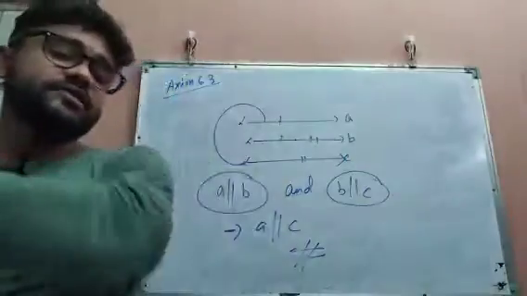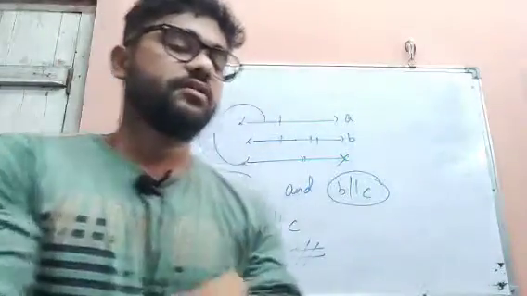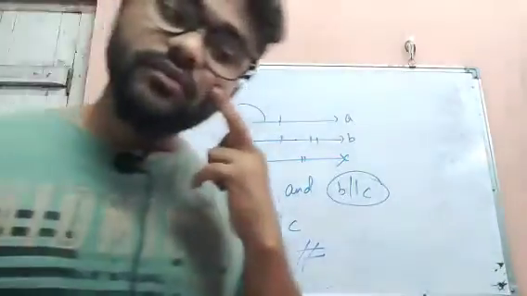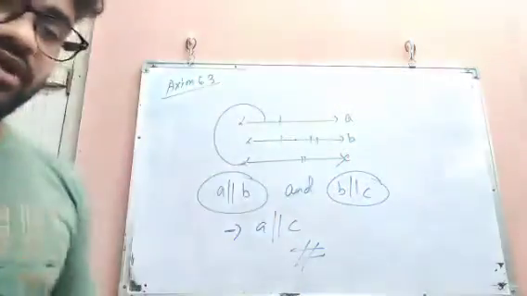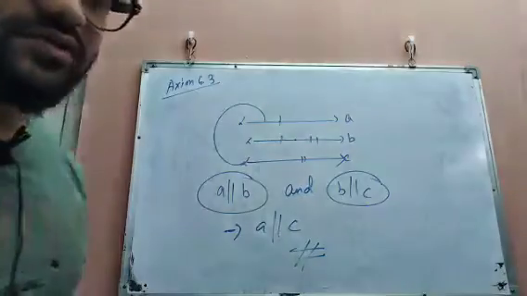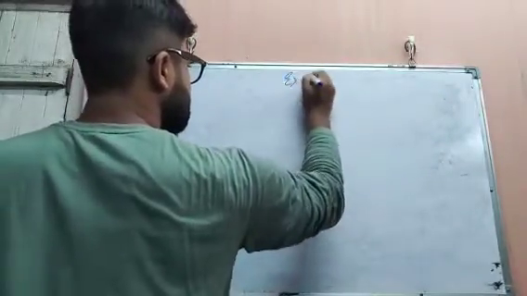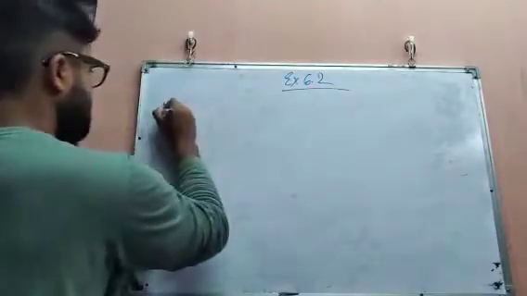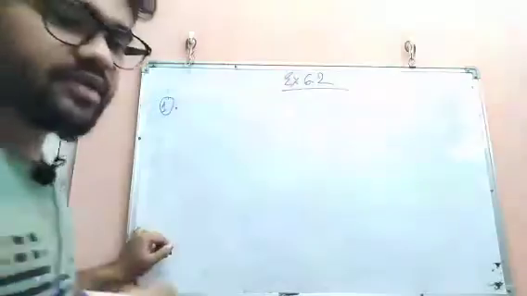So related to that, we have given some problem solutions. In the examples, exercise 6.2, we have given some questions. See, the first question is what? This is about exercise 6.2. Question number 1. What is given? We have been given a diagram like that.